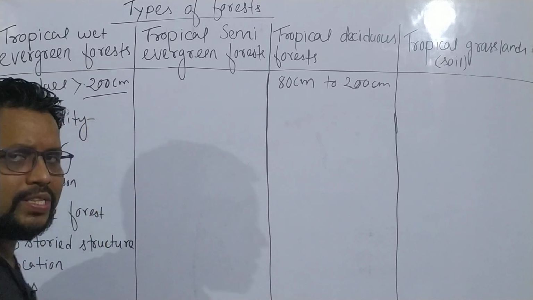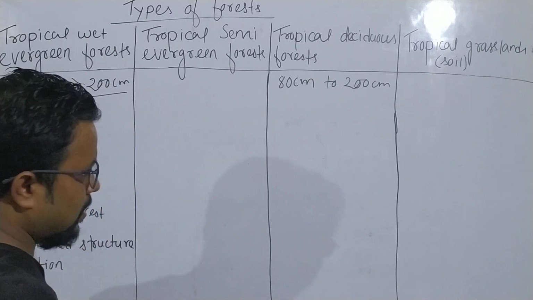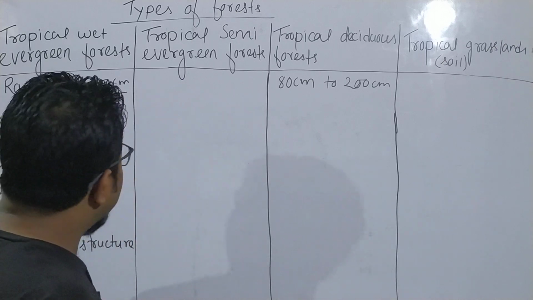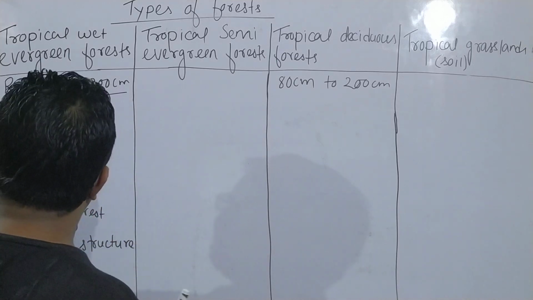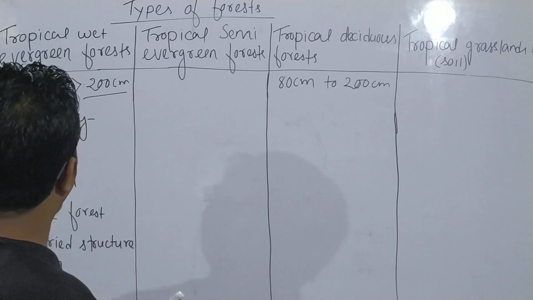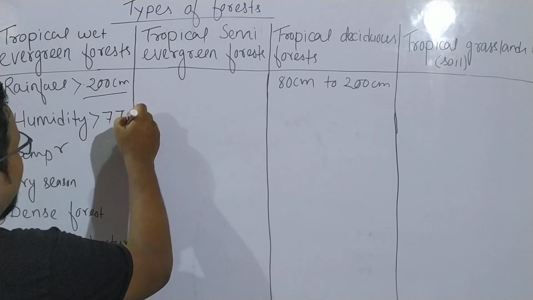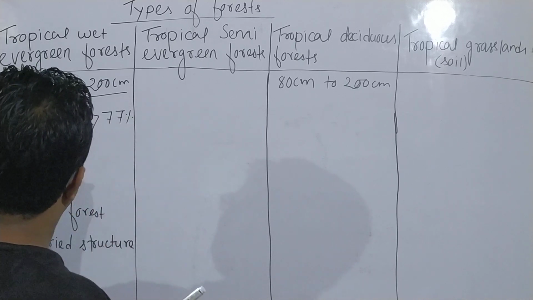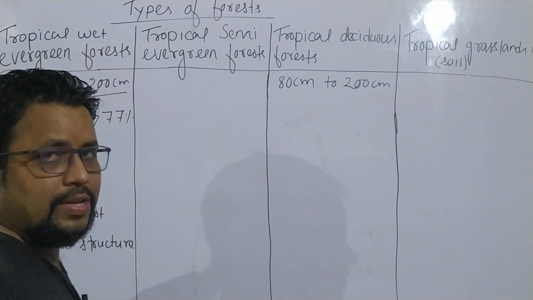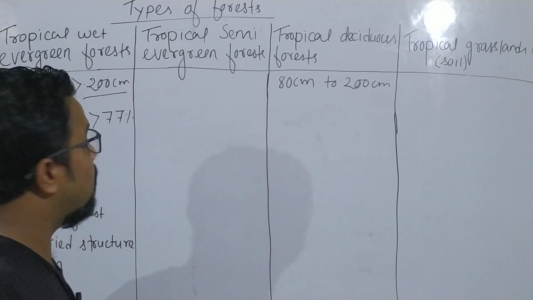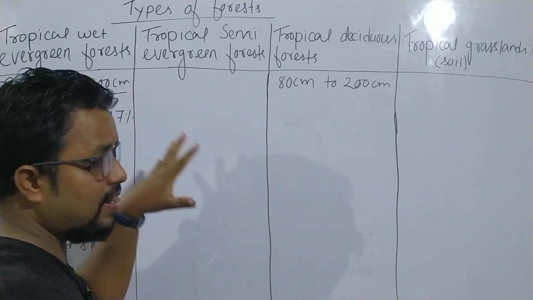Humidity means the amount of water vapor present in the atmosphere. As far as humidity is concerned, we consider the annual average humidity. The annual average humidity of tropical wet evergreen forest is found to be greater than 77%, and the humidity of tropical semi evergreen forest is what?